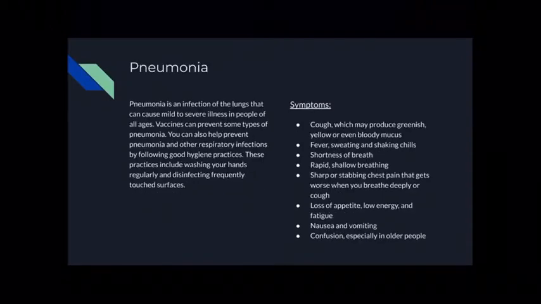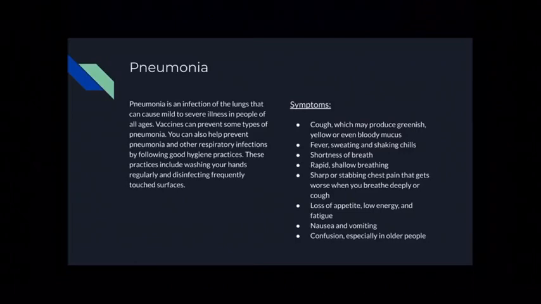Pneumonia. Pneumonia is an infection of the lungs that can cause mild to severe illness in people of all ages. Vaccines can prevent some types of pneumonia. You can also prevent pneumonia and other respiratory infections by following good hygiene practices. These practices include washing your hands regularly and disinfecting frequently touched surfaces.